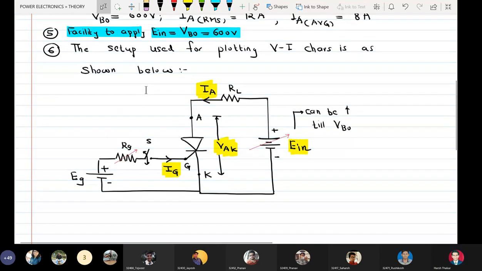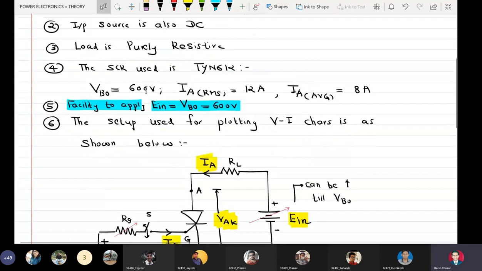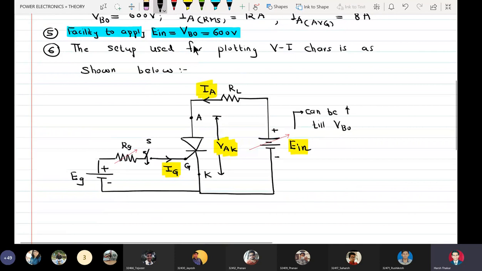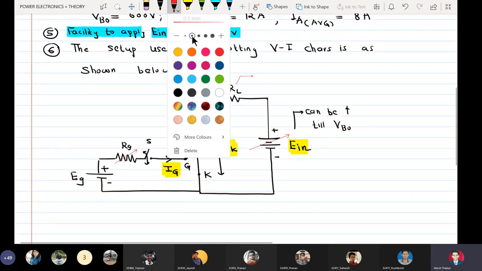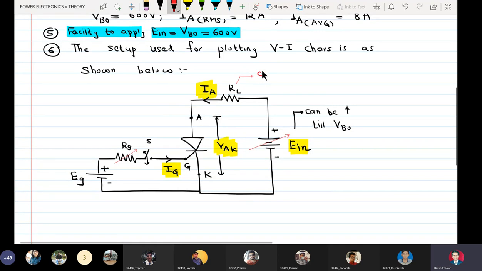And I can also say that RL is so chosen as to allow the device current greater than or equal to IL. This is an important assumption.